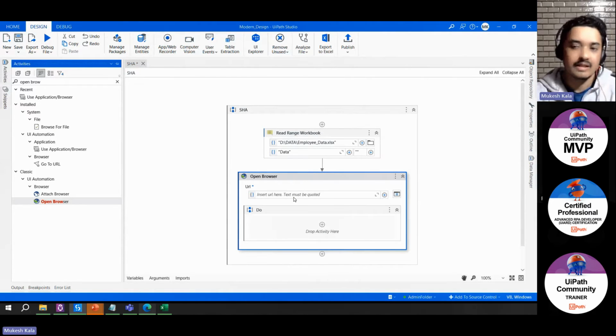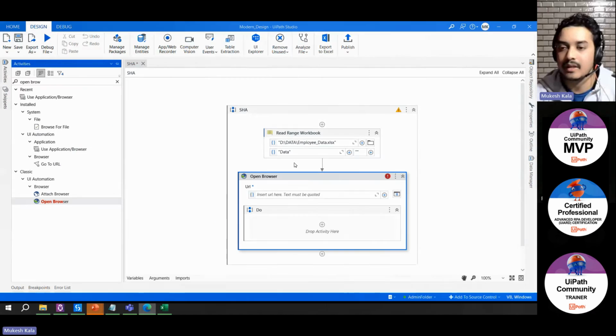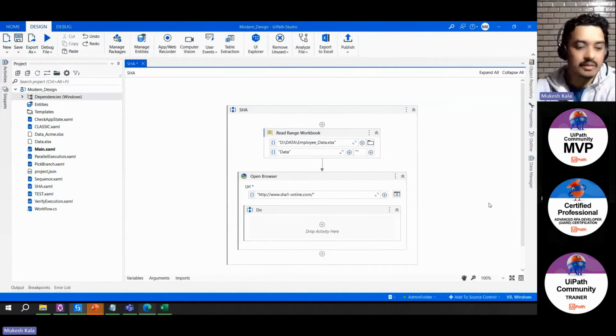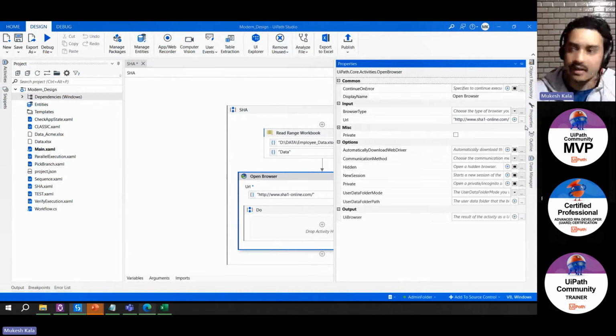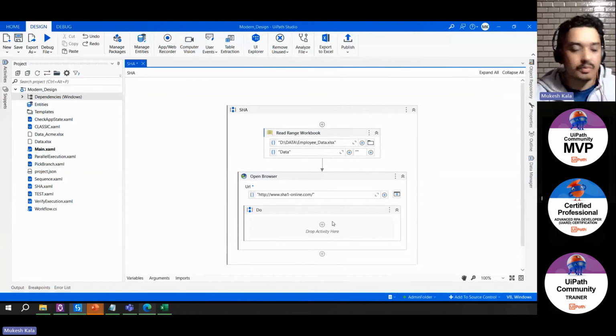Now it's saying insert the URL. So what is the URL? This is the URL. I'll copy this and paste the URL here. This will open the browser for me. Next, it does not have a brain, so it is asking me, Mukesh, you have Google Chrome, you have Edge, you have Firefox, which browser do you want to open? I say I want to open Edge. So to open the browser, I used Open Browser. To read the activity, I have used read.